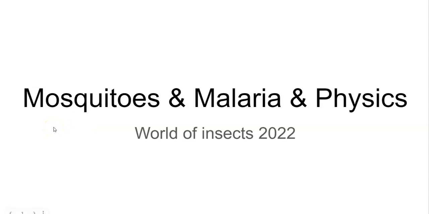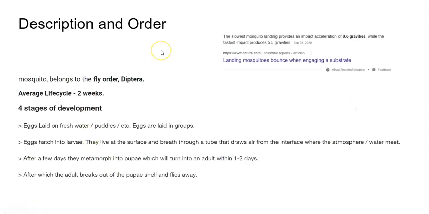So, mosquitoes, malaria, and physics. This is for World of Insects 2022. So the description and the order. Mosquitoes belong to the fly order Diptera. The average life cycle is 2 weeks. They have 4 stages of development, and that ties into the aforementioned life cycle time.